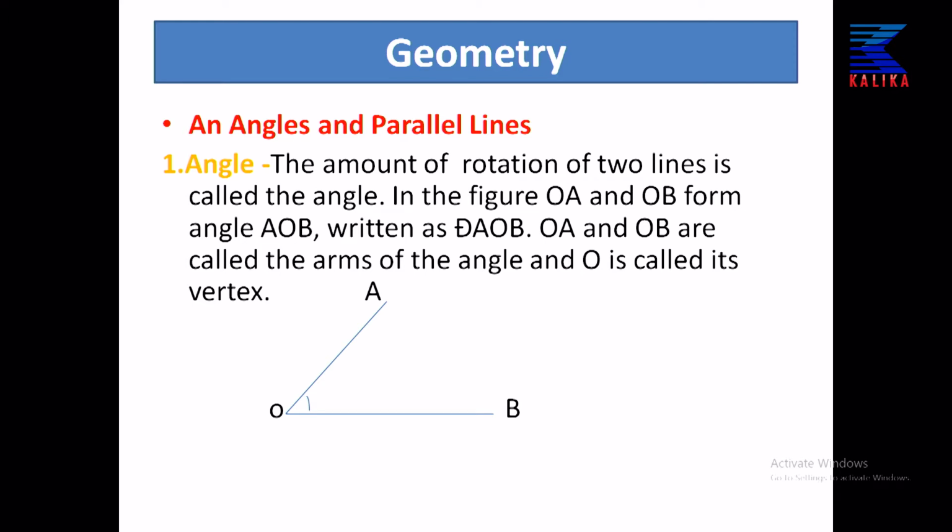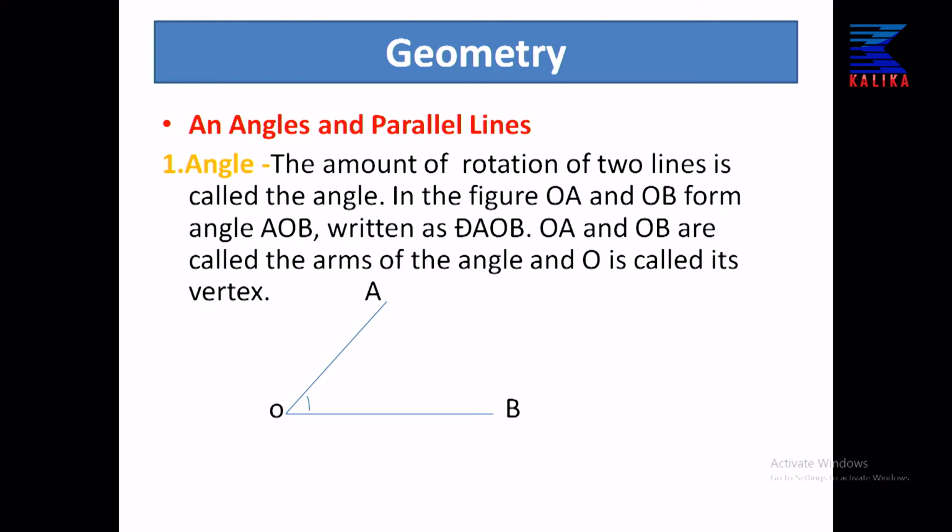OA and OB form the angle AOB, written as angle AOB or angle BOA. OA and OB are called the arms of the angle and O is called its vertex.